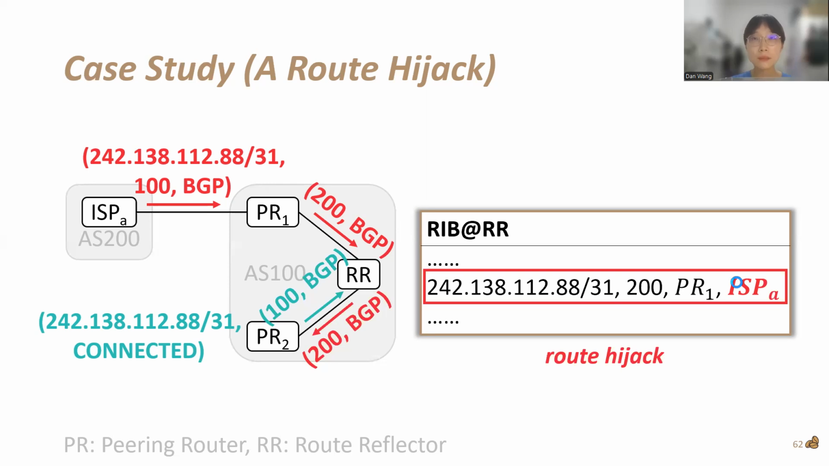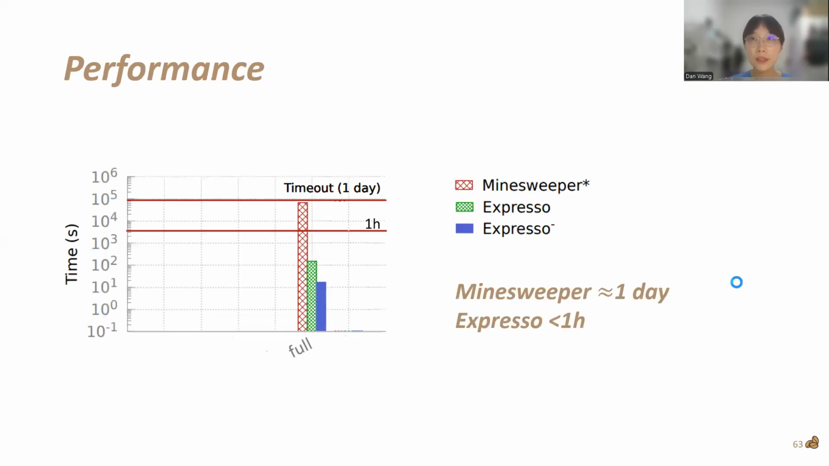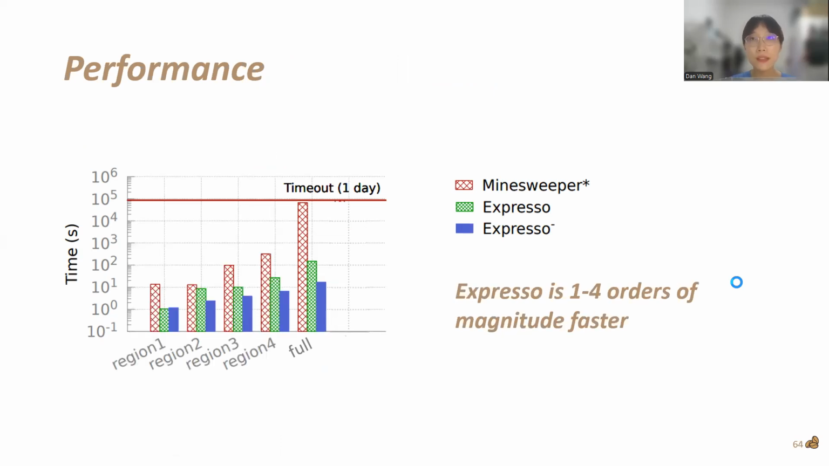This figure compares the running time of Minesweeper and Espresso to check route leak freedom from the CSP's WAN, where Minesweeper uses nearly 1 day and Espresso completes in 1 hour. Since Minesweeper uses a long time on the full topology, we use the 4 regions as macro benchmarks to compare Minesweeper and Espresso. The results show that Espresso is generally 1 to 4 orders of magnitude faster than Minesweeper.